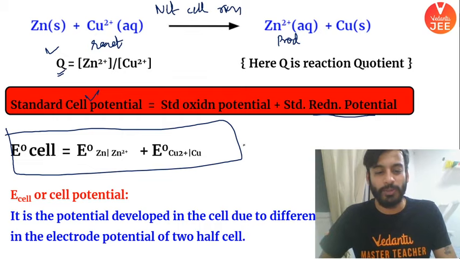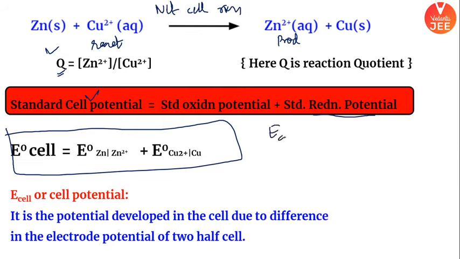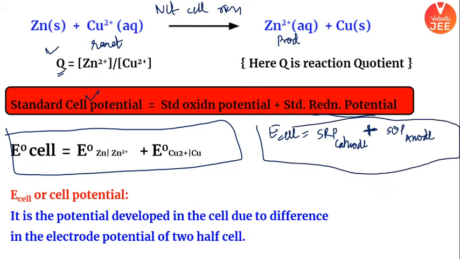The formula can also be written as, check this out, E cell is equal to SRP cathode, standard reduction potential of cathode, plus, I'm really sorry, plus standard oxidation potential of anode. One very, very important formula I have just derived in front of you. So I have basically generalized it.